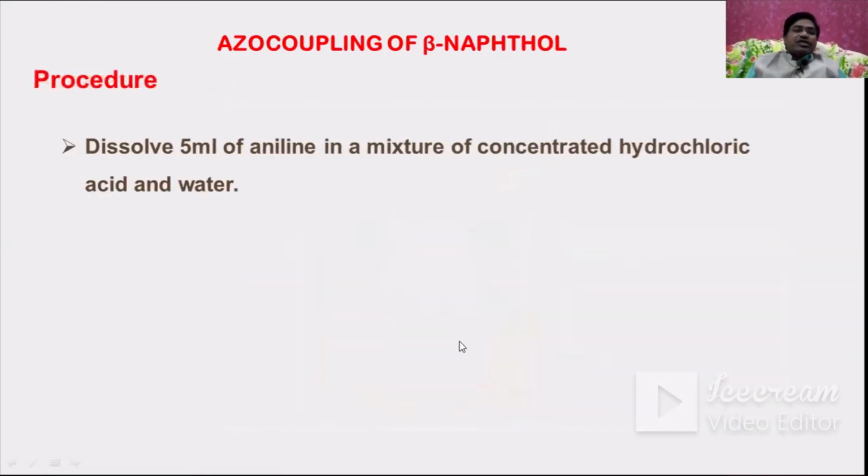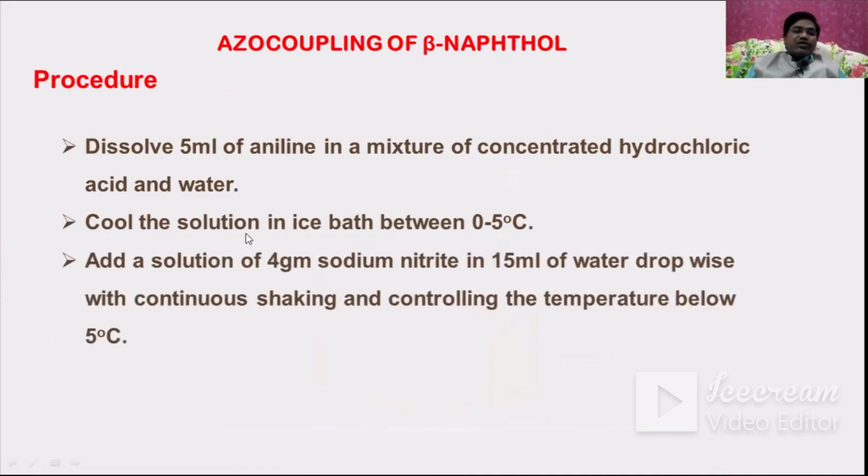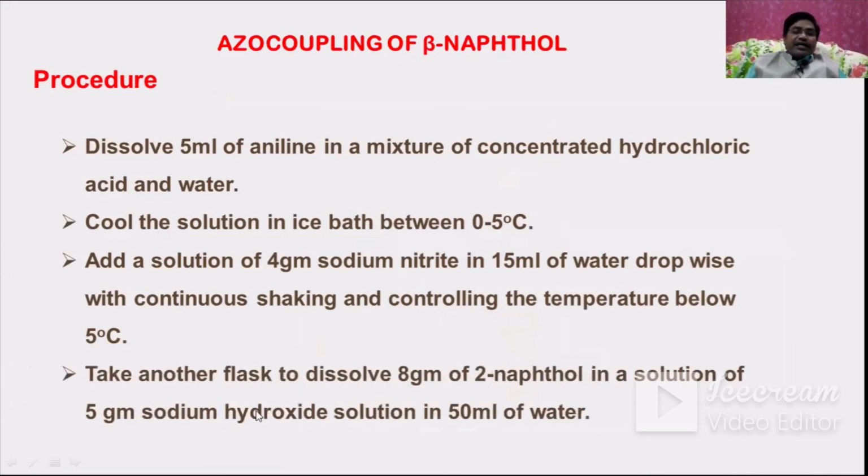Let us see what the procedure is. Dissolve 5 ml of aniline in a mixture of concentrated hydrochloric acid and water. Cool the solution in an ice bath between 0 to 5 degrees centigrade to form the benzene diazonium chloride, and add a solution of 4 grams of sodium nitrite in 15 ml of water drop wise with continuous shaking, controlling the temperature below 5 degrees centigrade. Take another flask to dissolve 8 grams of 2-naphthol in a solution of 5 grams sodium hydroxide in 50 ml of water.